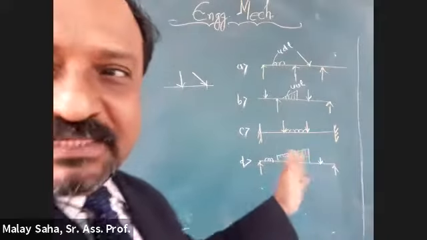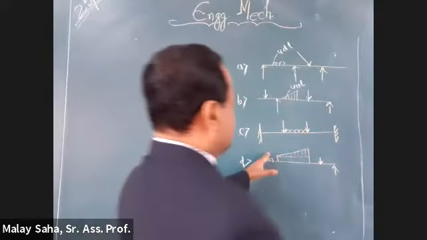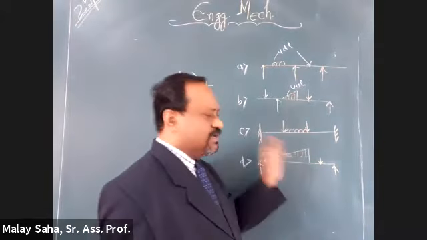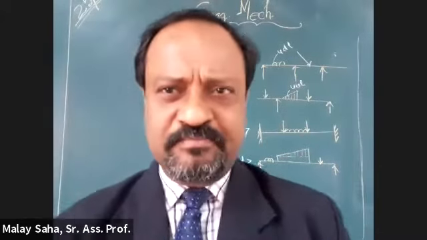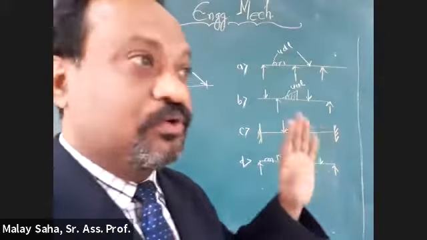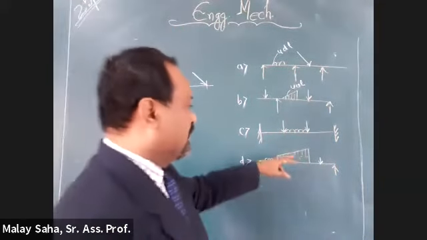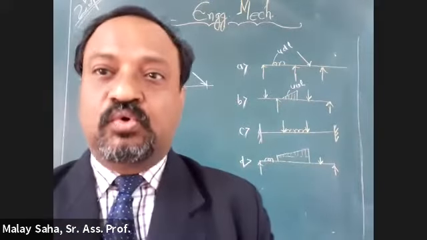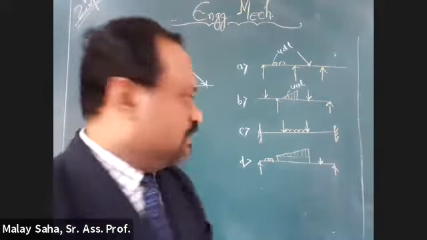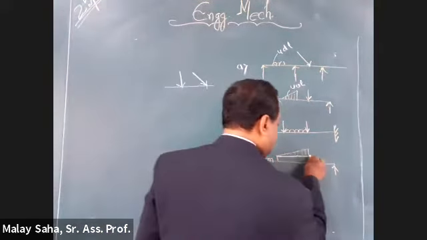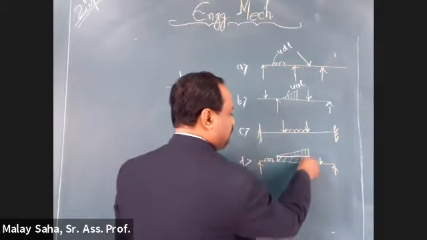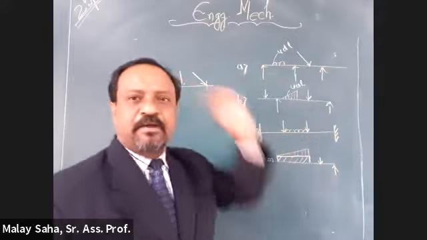That is why I have purposely drawn it. See, this one is UVL. Is it looking the same, or is there something different? Sir, it is different, not the same. So here, if you segregate it into two different loads, what are those? UDL and UVL. This is one of the parts. You forget about the upper part.